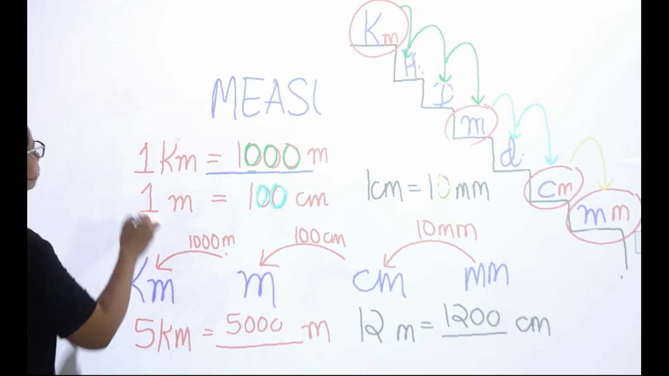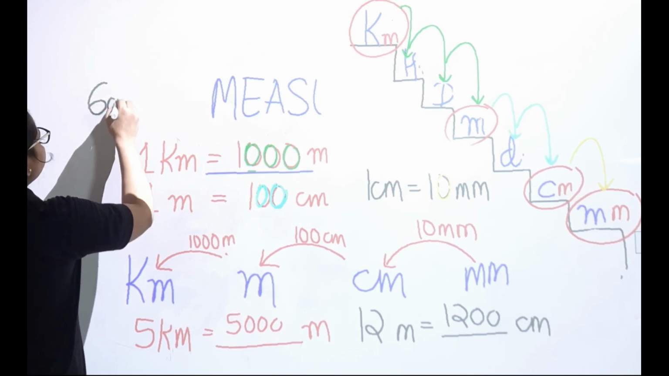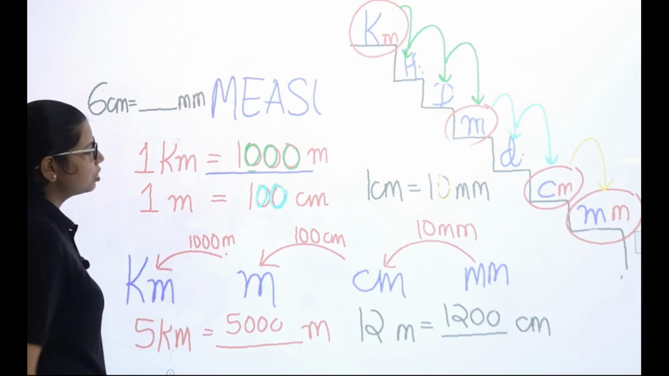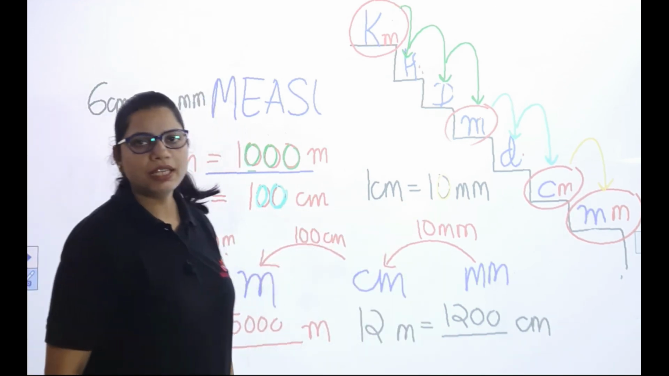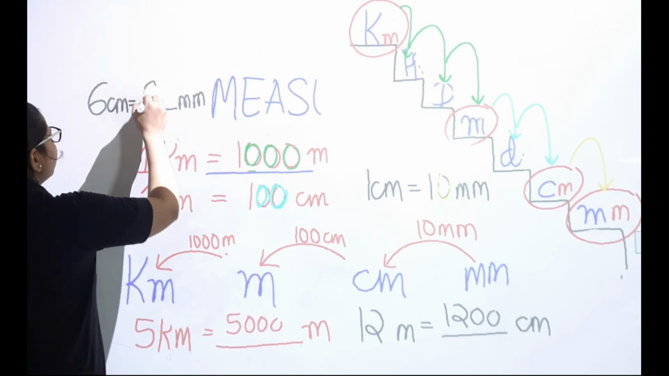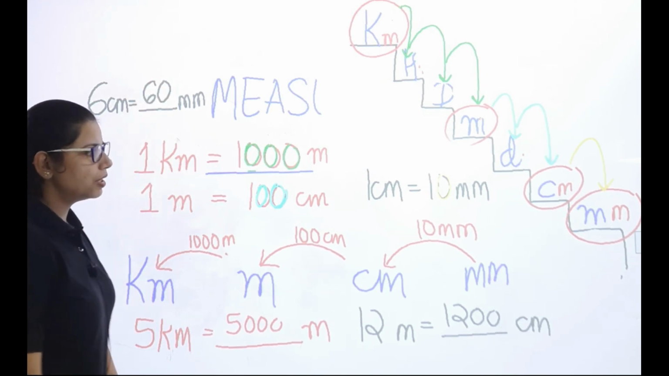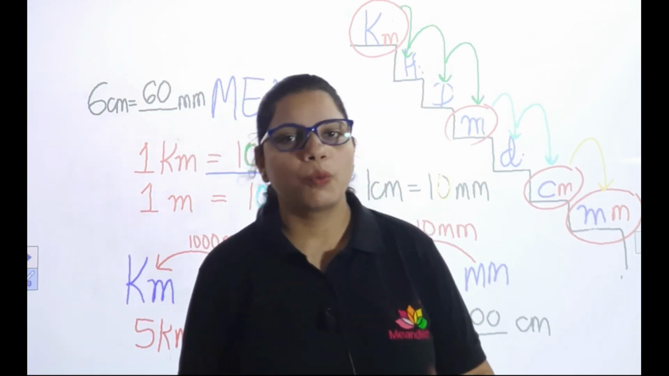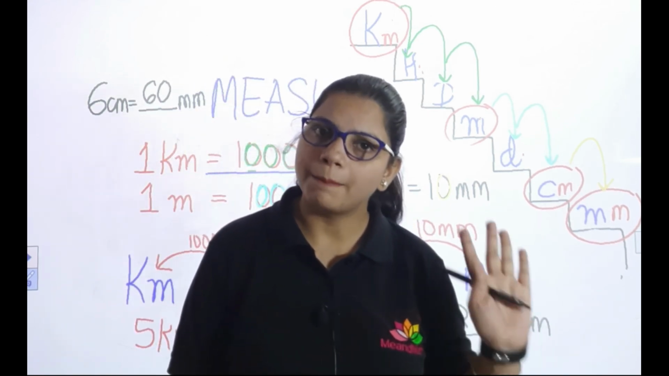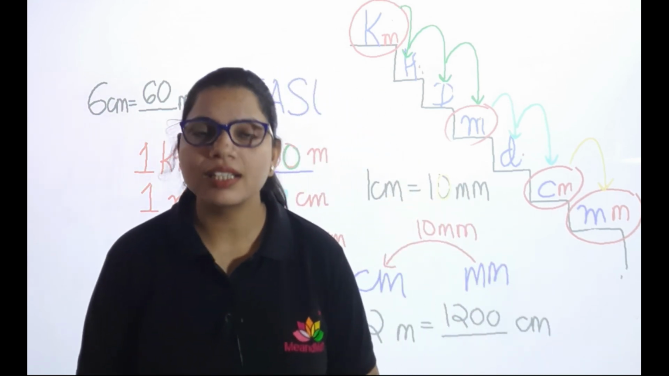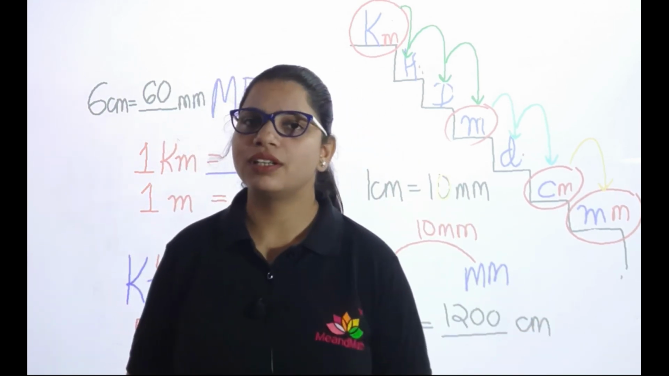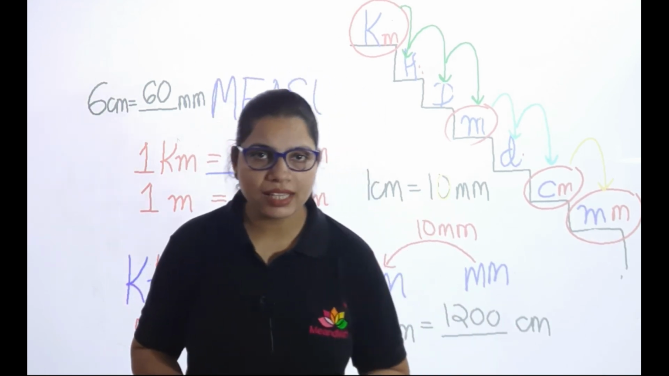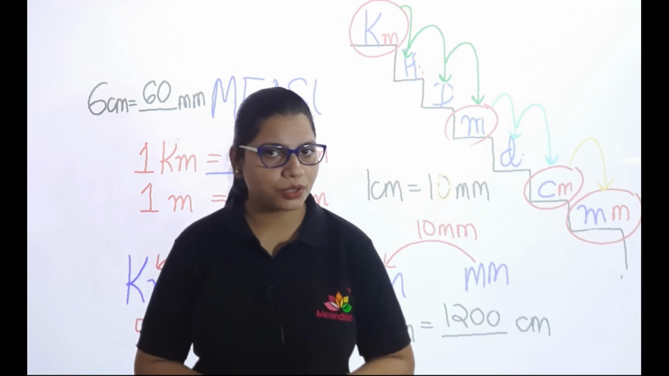If I ask you 6 centimeter is equal to how many millimeter? So 1 centimeter is equal to 10 millimeter. 6 centimeters will equal 60 millimeter, right? So this is the conversion of units. 1 kilometer is equal to 1000 meters, 1 meter is equal to 100 centimeter and 1 centimeter is equal to 10 millimeter. Now you have to implement the same knowledge and practice questions.